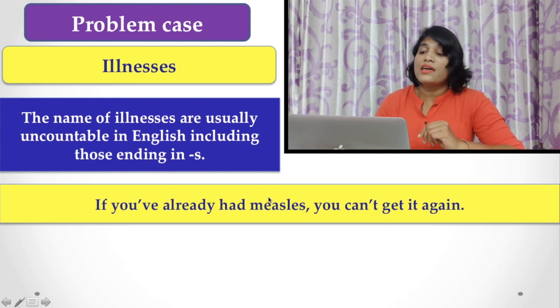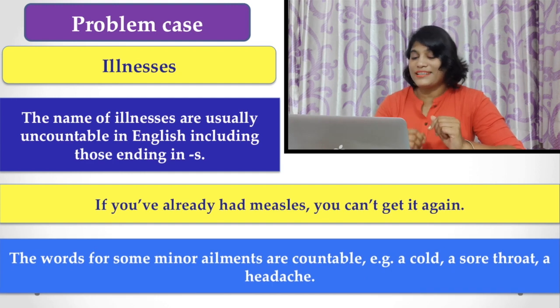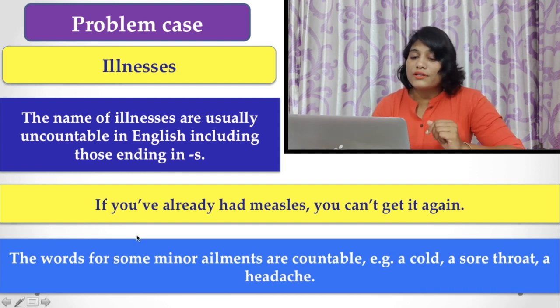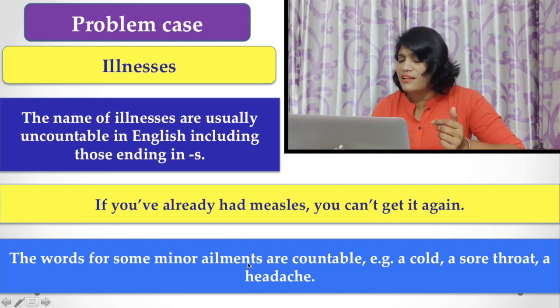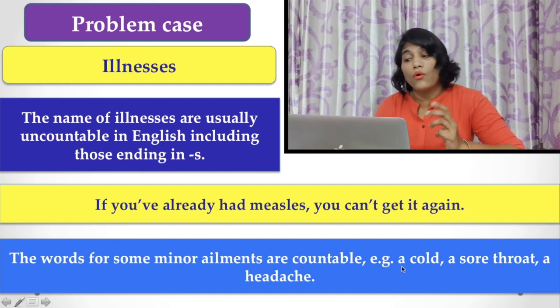Here you find measles is the name of a disease and it is of course uncountable. But the exception is also there. The words for some minor ailments are countable. Example: a cold, a sore throat, a headache, etc.